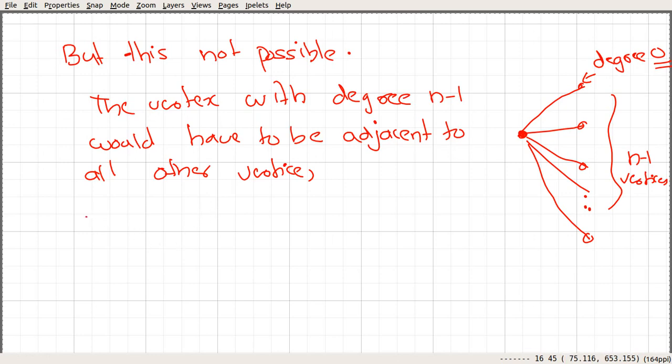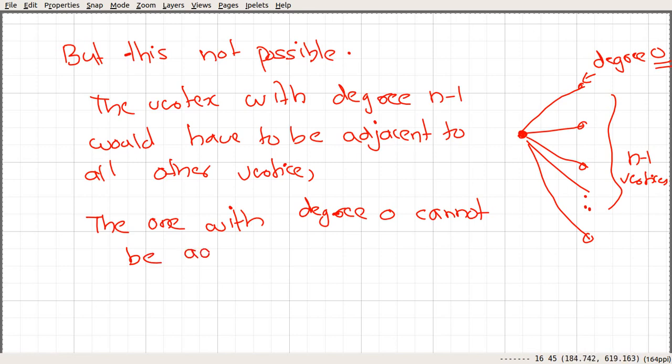We can immediately see that the vertex with degree 0 cannot be adjacent to any vertex.